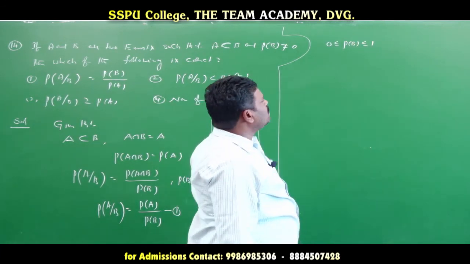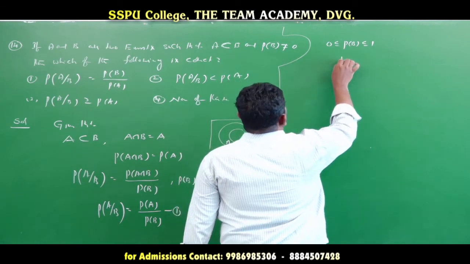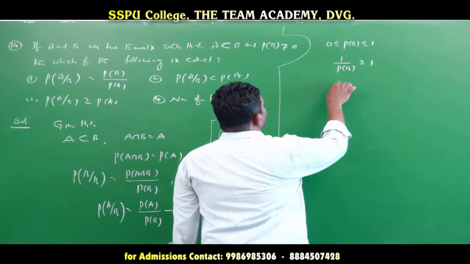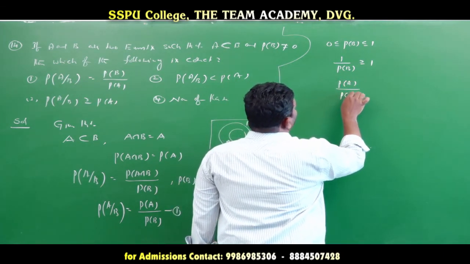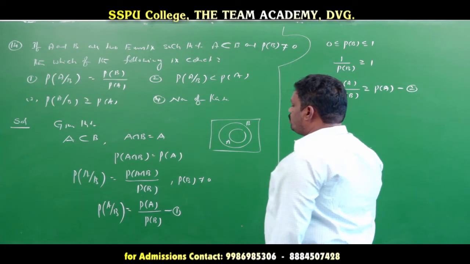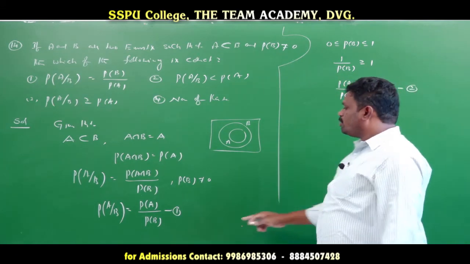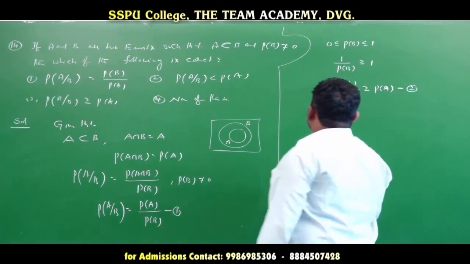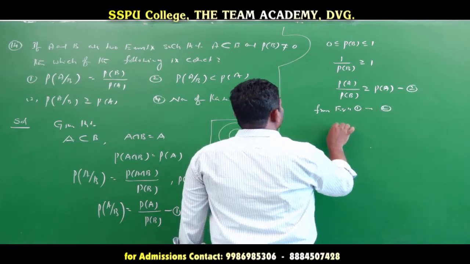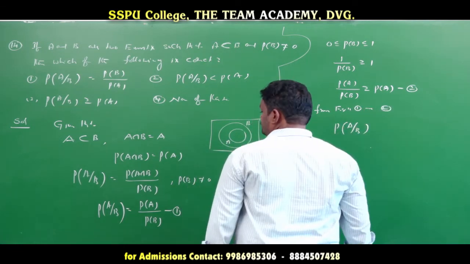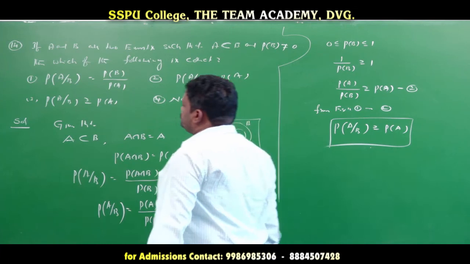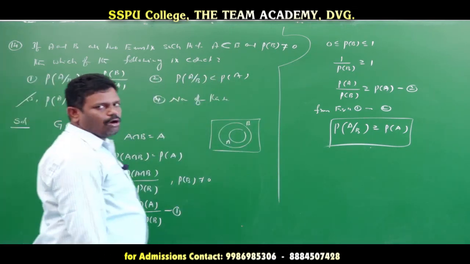Since probability of B is not equal to 0, the reciprocal of probability of B is greater than or equal to 1. Now multiplying both sides by probability of A, probability of A divided by probability of B is greater than or equal to probability of A. This is equation 2. From equations 1 and 2, probability of A given B is greater than or equal to probability of A. Which option is correct here? The third option is the correct option for the given question.